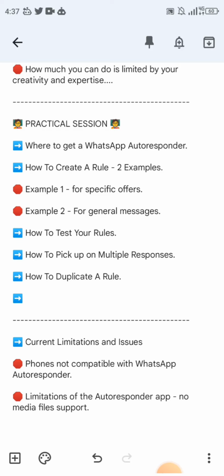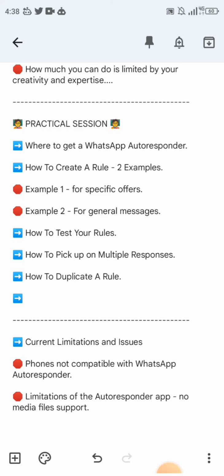We'll do an example for a specific product, a specific offer that you are selling. If you have several products going on, it would make sense to have different rules created for different products. As your expertise and knowledge grows, and you become really good at using WhatsApp autoresponders, you might be able to merge requests about different products into each other. When my understanding also gets to that level, I will get across to you on that. But now let's keep things simple, functional, and straight to the point so that you can start using this feature right away, right?